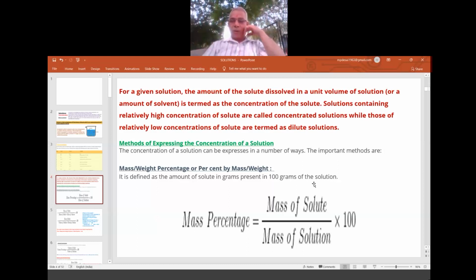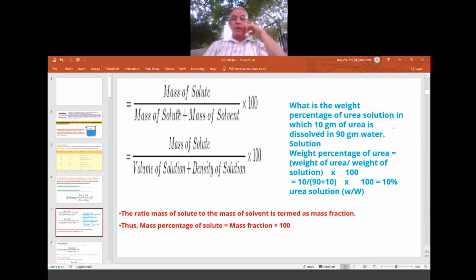So in terms of equation, mathematically, mass percentage is equal to mass of solute by mass of solution into 100. This was in ninth class. Otherwise, in a different way, mass of solution is written as mass of solute plus mass of solvent, into 100. In terms of density also we can calculate, into 100. That is also called mass percentage. But this formula normally we don't use; only the first two we'll use. This one is for higher classes, but if it comes in the end questions of the textbook, we'll use it. Otherwise, we will not use it.